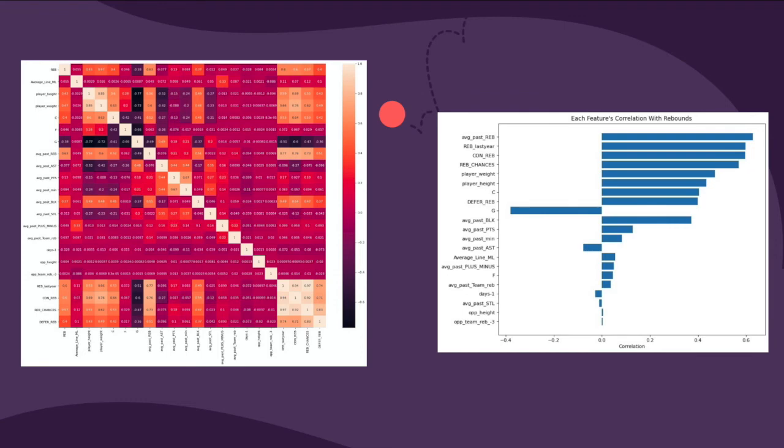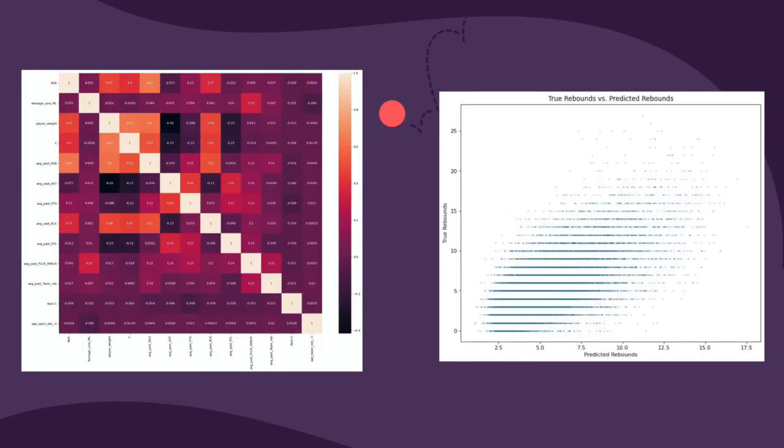After this, we used a Pearson correlation heat map to uncover any multicollinearity among our features. With each pair of highly correlated features, we chose to remove the one that was less correlated with rebounds. The correlation of each feature with rebounds in particular can be seen on the right. Removing just a few features fixed most of our multicollinearity, and that is illustrated by the updated heat map on the left. We then fit a simple linear regression model to our pre-processed data, and we were able to achieve an R-squared score of 0.4. A scatter plot of the real rebounds versus our predicted rebounds can be seen on the right.